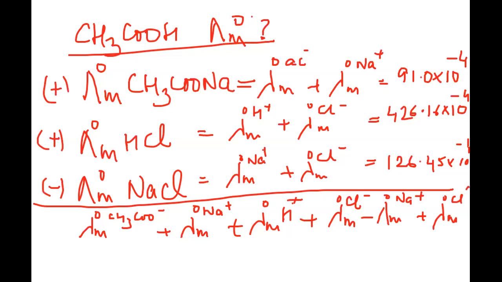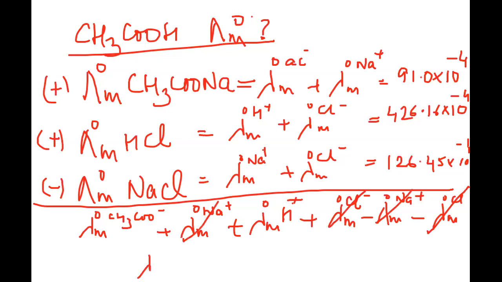If this is within brackets, then I can convert this to minus. So we'll write a minus here because we are not using the bracket. Okay. Now you see, this Cl minus ions will get cancelled with this one. Sodium ions will get cancelled here. And what are we left with?